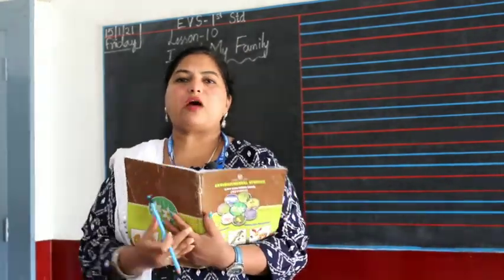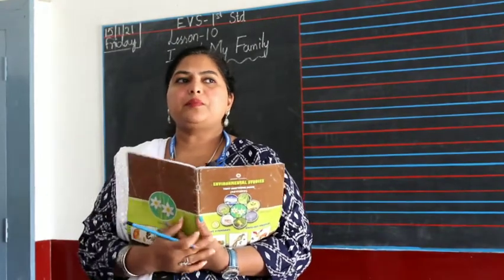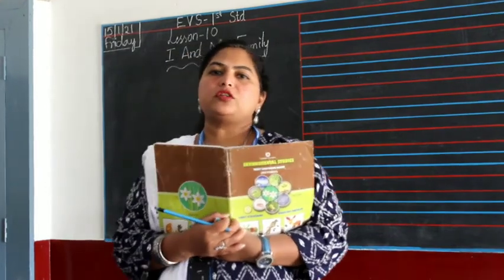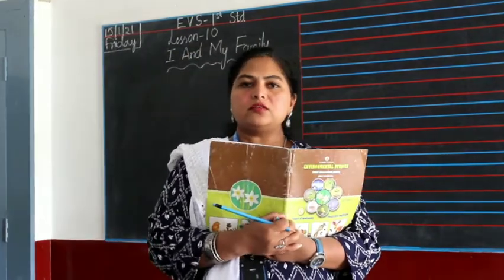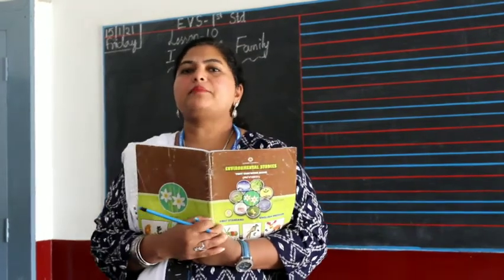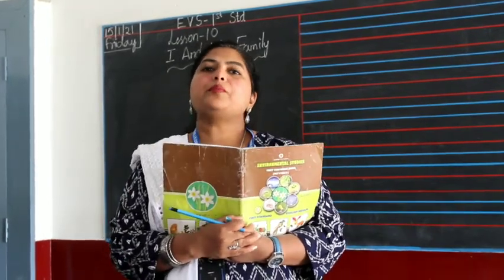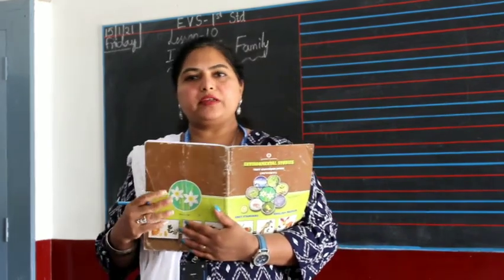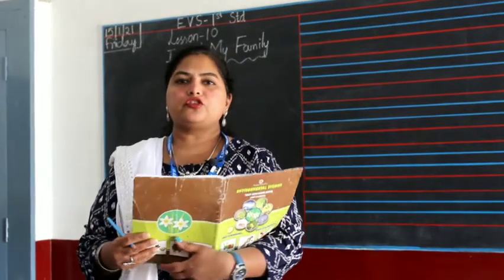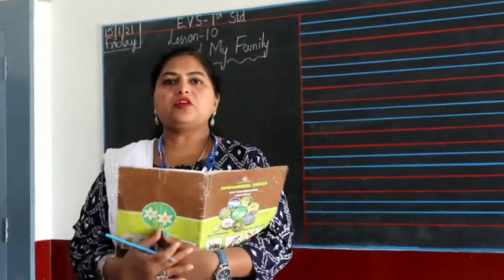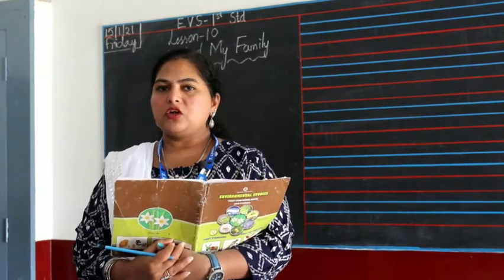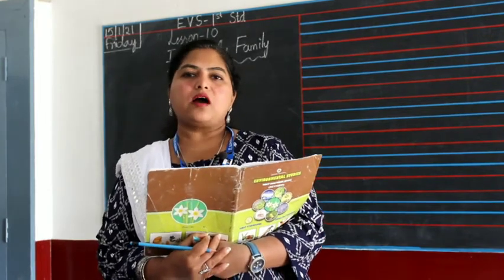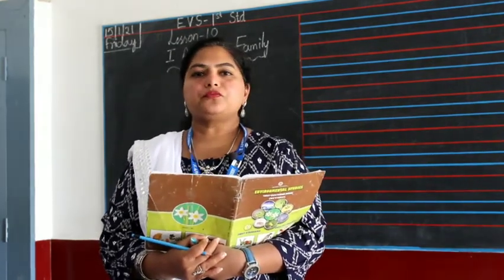When you say your family, you will have people who are living with you in your homes. Your father, your mother, you might have brothers and sisters. Some people even have grandparents living with them. Some grandparents live separately and some live with you at home. Those who are living separately without the grandparents, that's a nuclear family. All those who are living with grandparents and uncles, aunts, they are called a joint family.